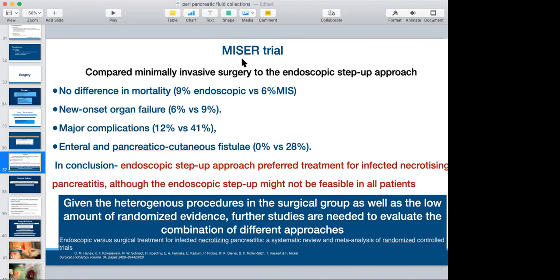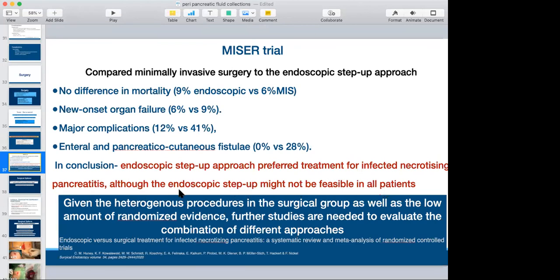Thank you. So this is one more trial, the MISER trial, which compared minimally invasive surgery to the endoscopic step-up approach, where there was no difference in mortality in both procedures. New onset organ failure was also not significantly different. Major complications were more with the surgical step-up approach, and enteral and pancreaticocutaneous fistulas were more with the surgical approach. So in conclusion, the endoscopic step-up approach is preferred for infected necrotizing pancreatitis, although endoscopic step-up might not be feasible in all cases. So we need to keep this in mind.